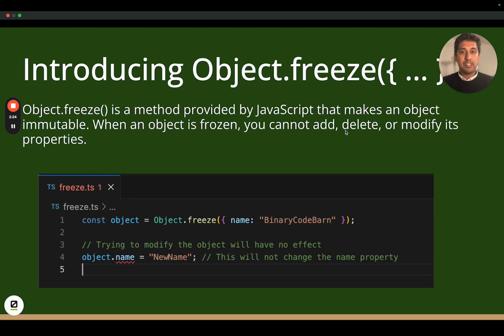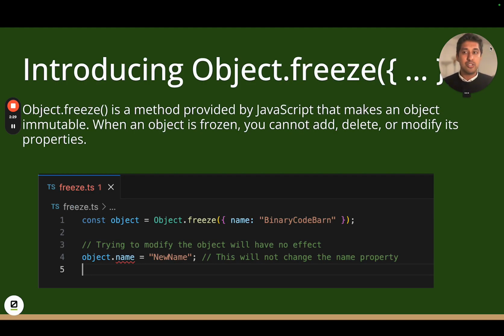Now, one solution for this, I believe, is JavaScript's native method, which is called Object.freeze. What Object.freeze does is it makes an object immutable. And when an object is frozen, you cannot add, delete, or modify that particular object. So here in this case, we have an object which has an item called name. It's called Binary Code Barn. And when I try to change the value of that name, object.name is equal to new name, this will give me an error. My compiler won't allow me to do this.